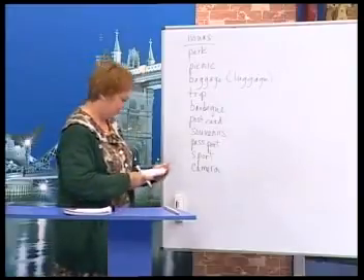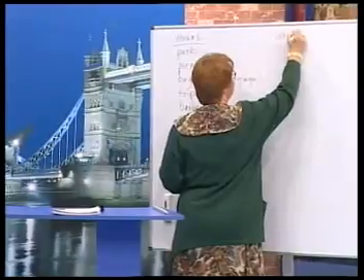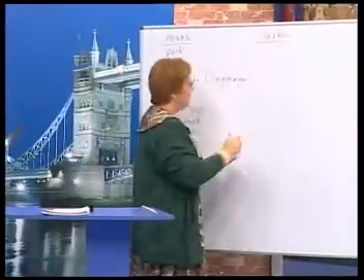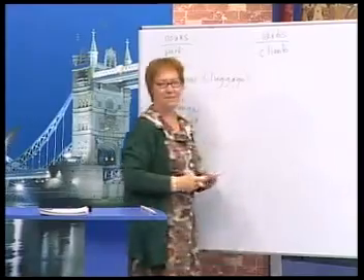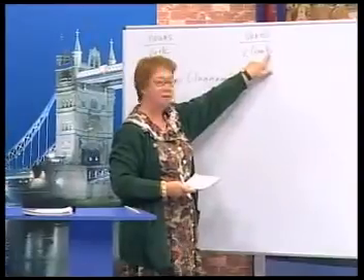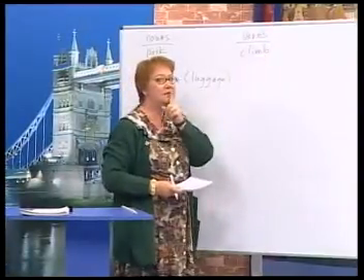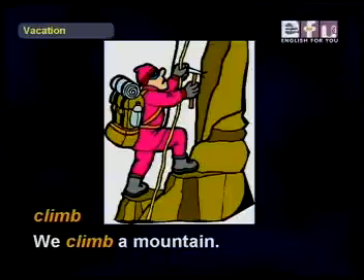Okay, now let's look at some verbs that we can use. Now, the first verb is climb. Now, it doesn't sound like it looks. This letter, B, is silent, climb. Okay? We climb a mountain.